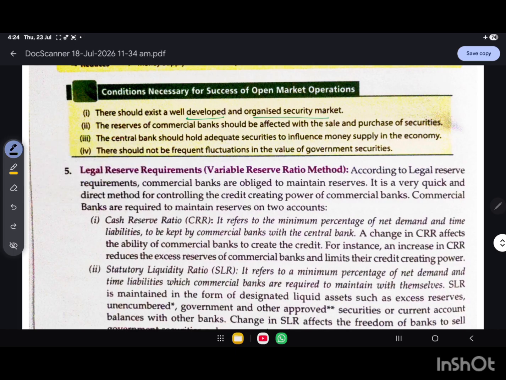People and the banks should actively buy and sell government securities. If there is no proper market, the RBI can't conduct OMO effectively. For example, India has an organized government securities market, so the RBI can easily buy and sell securities.